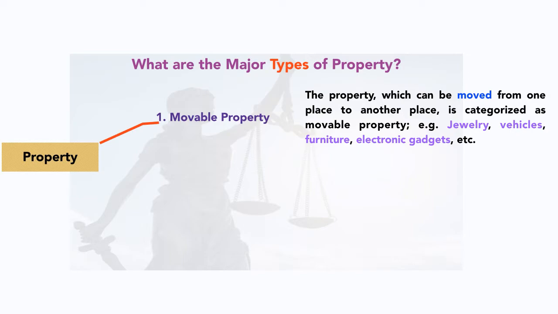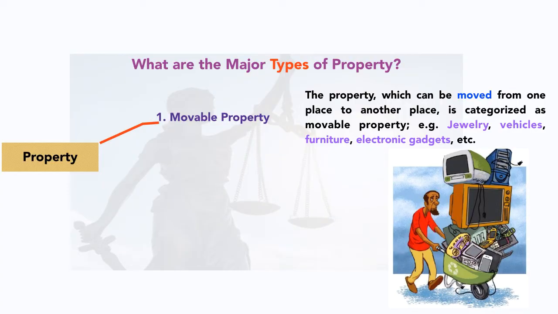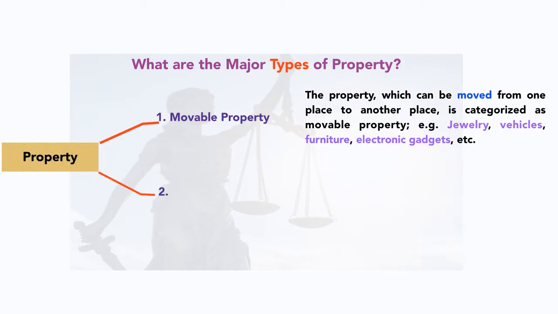So, this is the kind of property that can be lost, that cannot be permanent in nature, some of them, because of any reason. Let's take the example of electronic gadgets. If it is outdated and the machinery is not working, then it is of no worth, so that is no more property. But the kind of property we are discussing is permanent kind of property, that is immovable property, and in this topic we are going to focus only on immovable property, not on movable property.